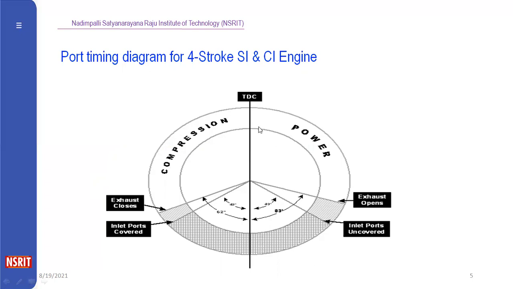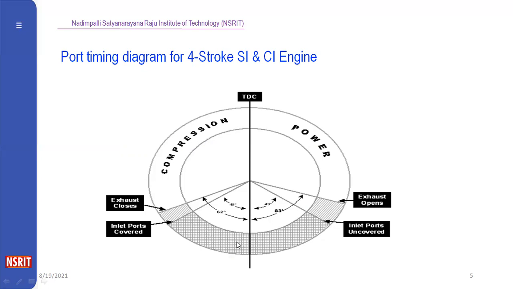Here the piston starts moving from BDC to TDC, so it is reversed compared to the four-stroke engine. In the four-stroke engine, the piston is moving from the TDC to BDC. Coming to the two-stroke engine, the piston is moving from the BDC to TDC, where the air and fuel mixture intake occurs in the first stroke. At the same time, the compression also takes place in this process.